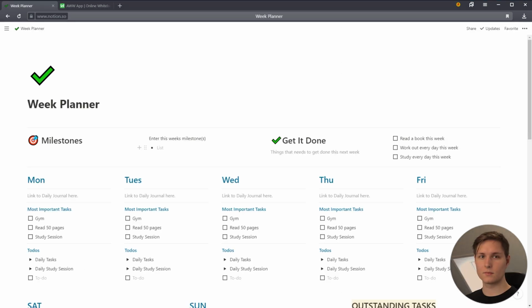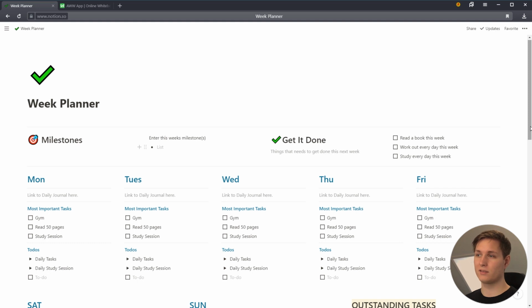Okay, so now we are inside Notion. I'll be showing you how I use this productivity system. This is just an example week. I've cut out a lot of things because I do a lot more things than this in a week. I tried to simplify it and align it with the previous example of reading a book a week.